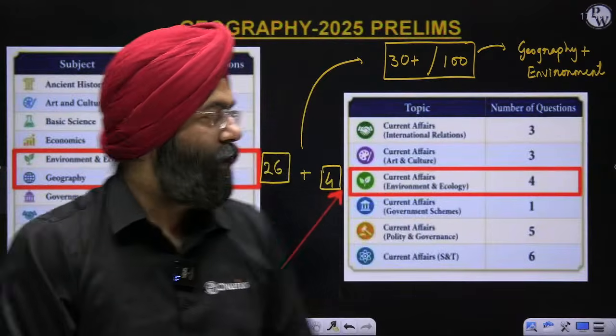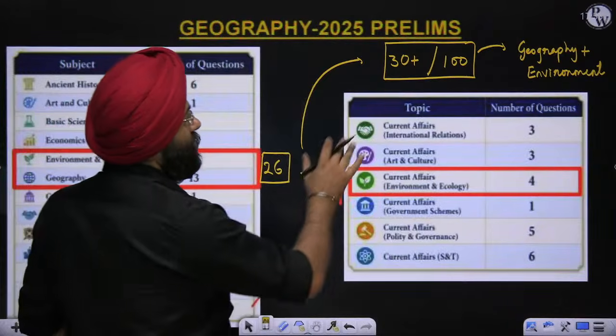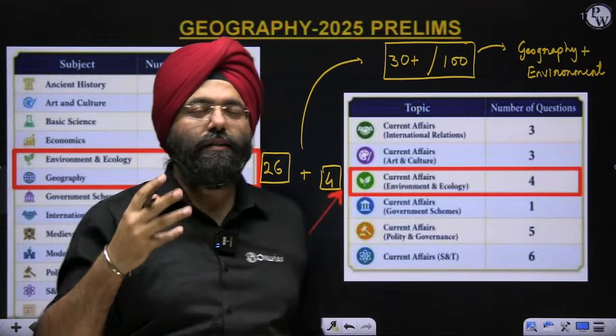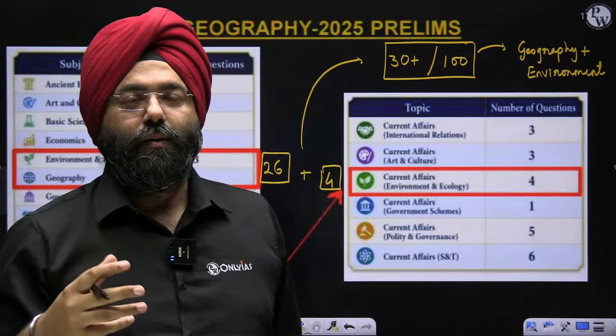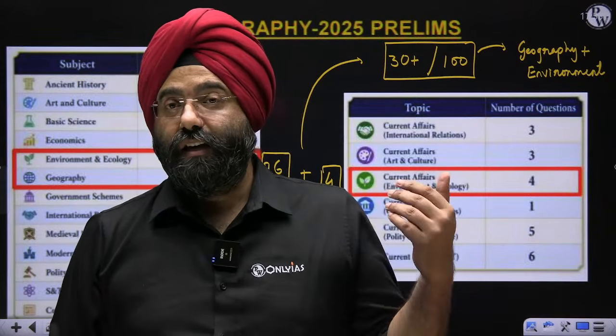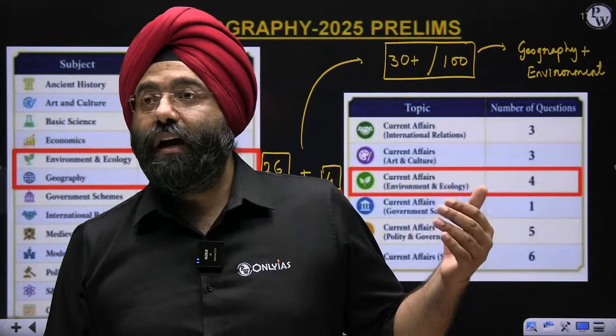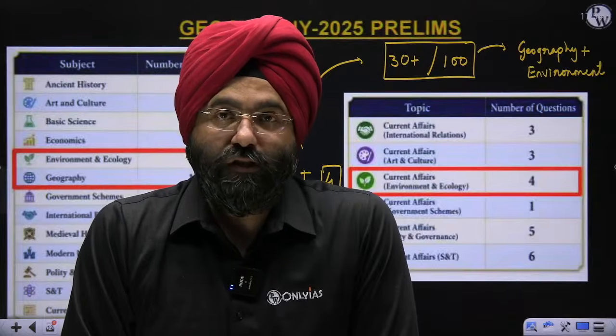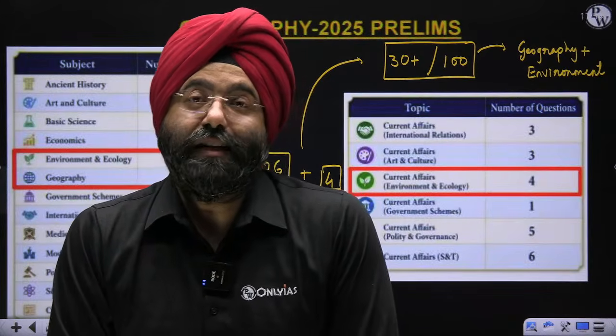Clear? Can you understand that 30 plus questions? Do you understand the importance? More than 60 marks. Again, there has been a trend where questions have been asked more than that also, right? Sometimes it goes even to 40 questions. 40 questions means 80 marks.